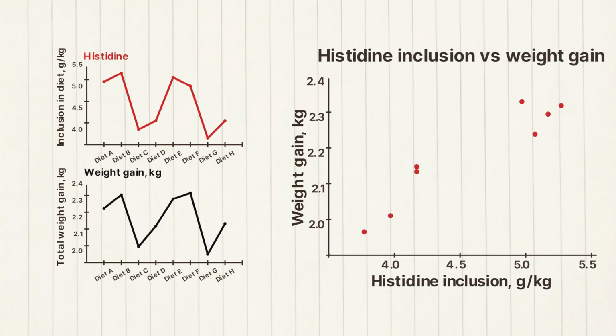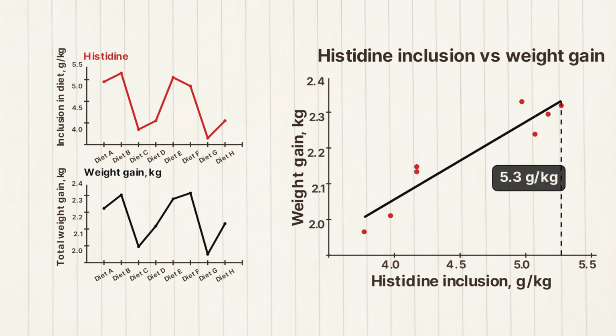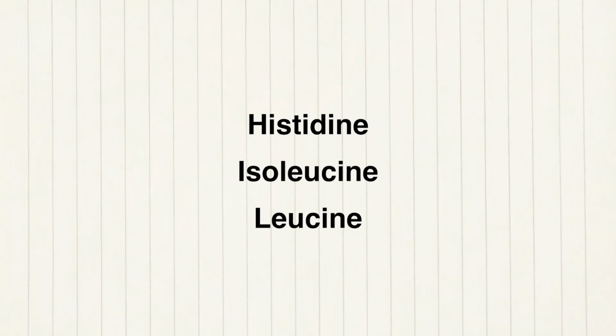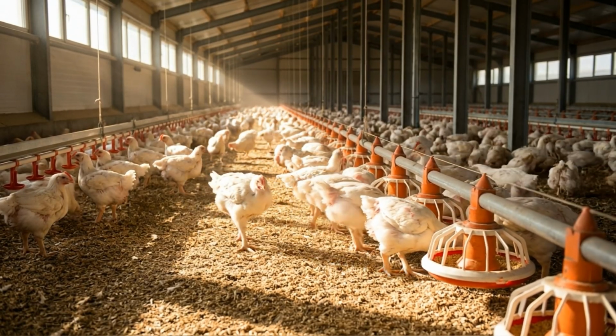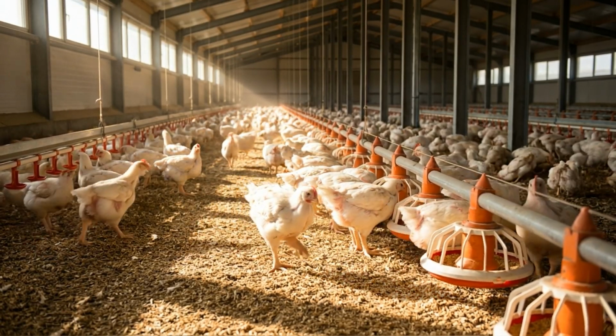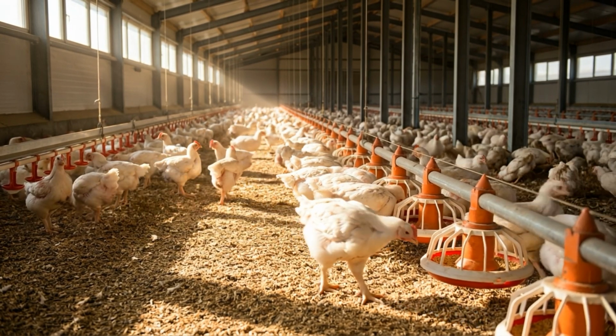Using this same dataset, the analysis estimates an optimal level of about 5.3 grams per kilogram of diet to improve growth. For more precise recommendations, a targeted follow-up experiment would be needed. In this analysis, histidine emerged as the first limiting amino acid, followed by isoleucine and leucine. In the original publication, these amino acids were not flagged as having a strong effect on performance. From a practical perspective, key nutritional limitations may go unnoticed, so diets meet requirements but still limit performance.